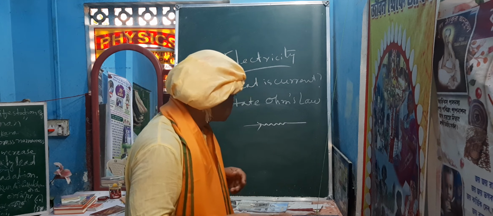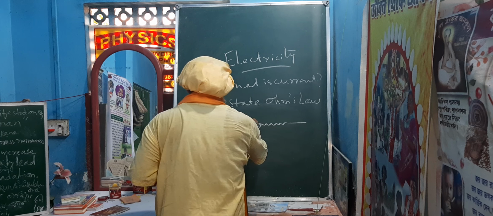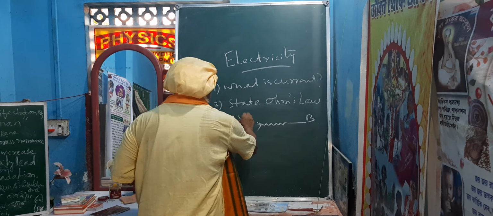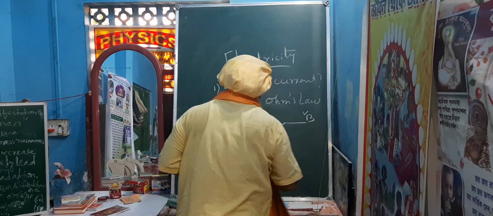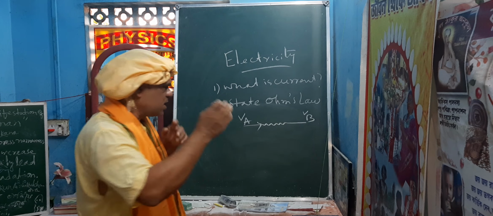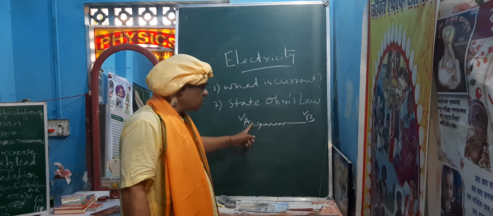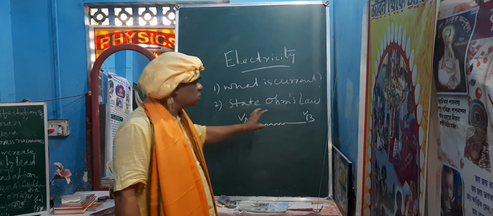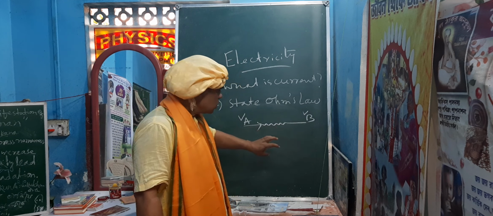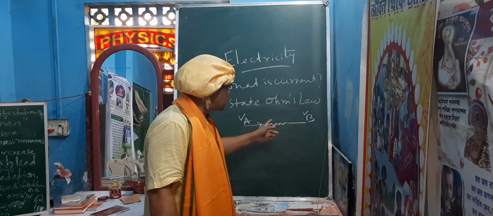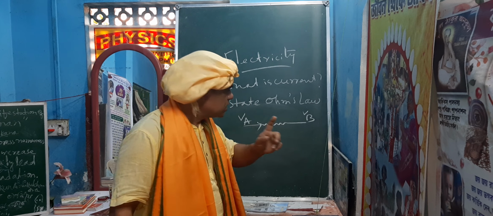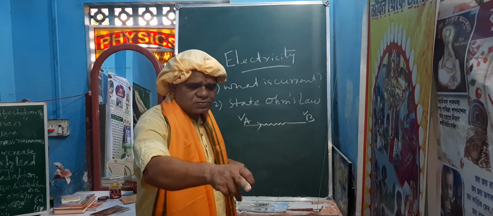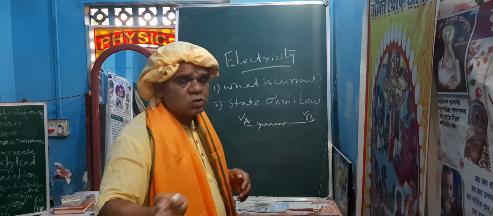So when current flows from one point to another point, this is A and this is B. The potential of A is V_A, and the potential of B is V_B. The arrow is moving from this side to this side. Mind that this is higher potential and this is lower potential. When the arrow is given from this side to that side, B will be higher potential and A will be lower potential. So the arrow means from higher to lower, not lower to higher.